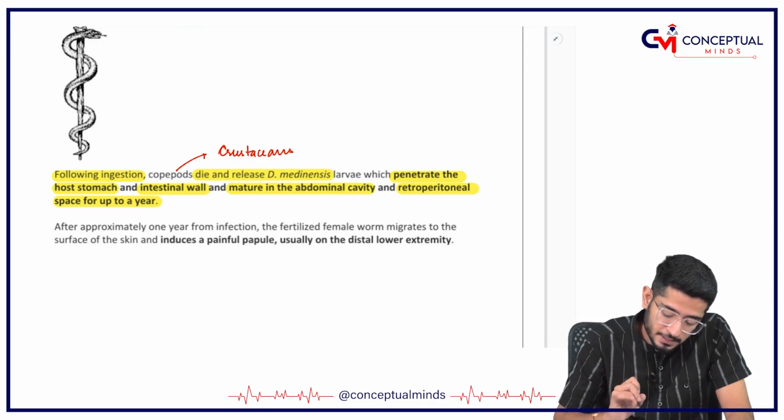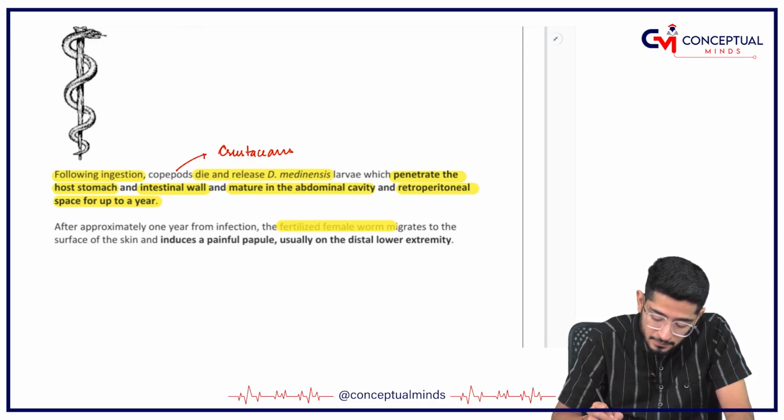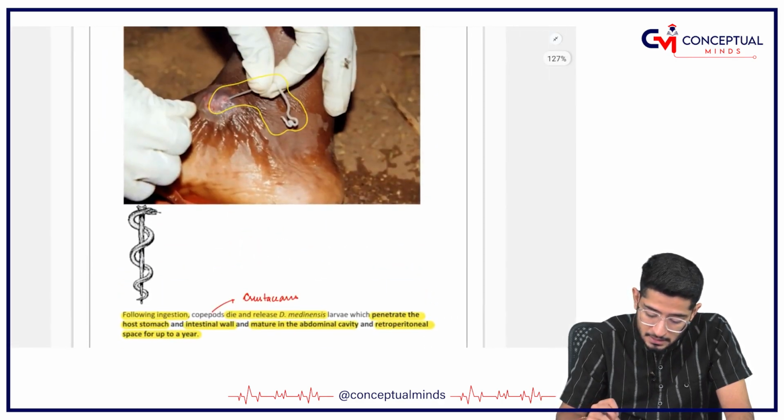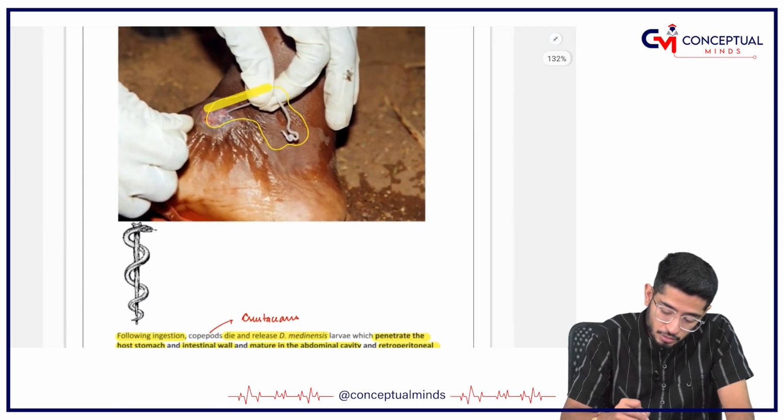After approximately 1 year, the fertilized female worm migrates to the surface of the skin and is responsible for causing a papule, usually on the distal lower extremity, just like I have shown you here. This is the distal lower extremity.